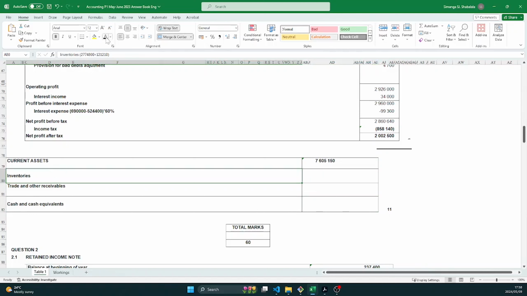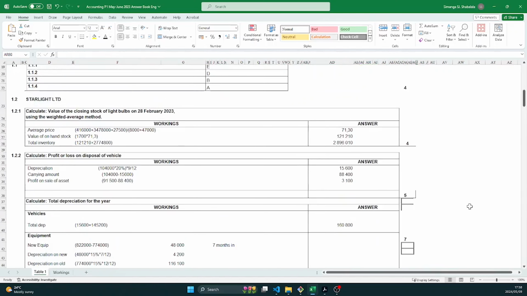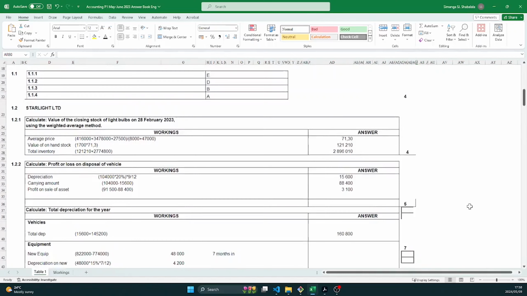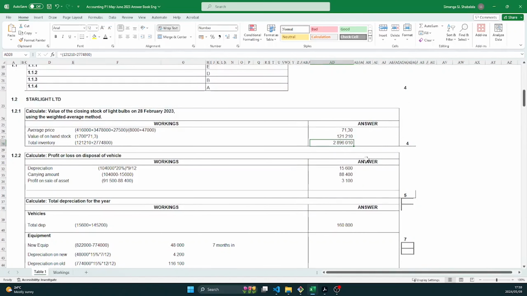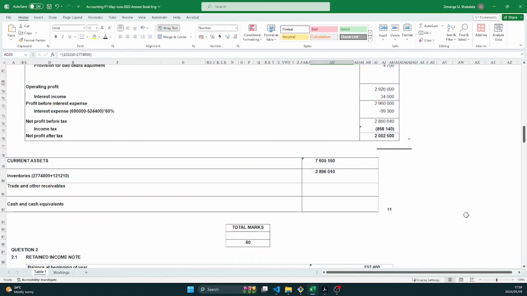Inventories we've already done earlier, so it's just a matter of plugging in here. Remember, we did it here in question 1.2.1. Our total inventory is 2,896,010. So you just plug it in here and you're done.